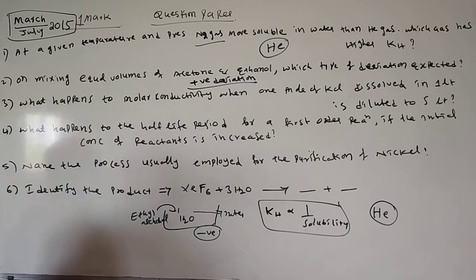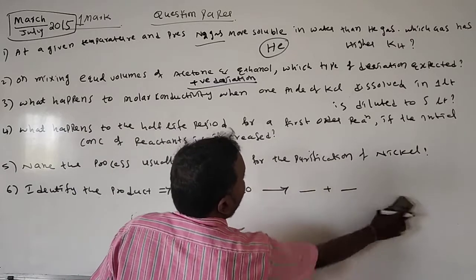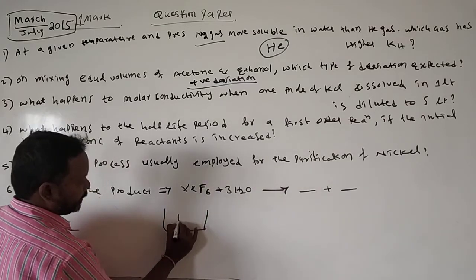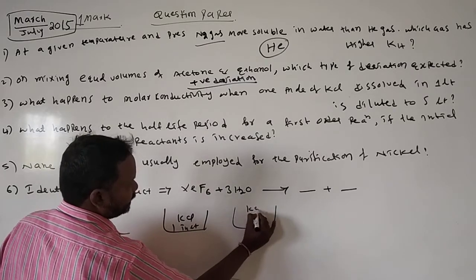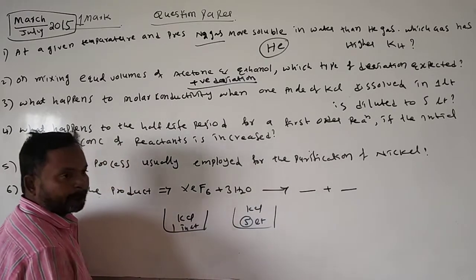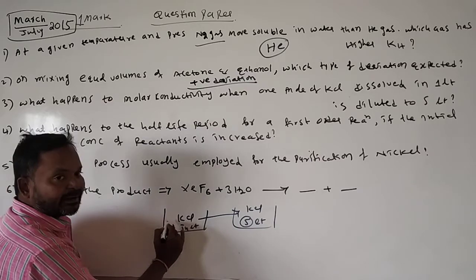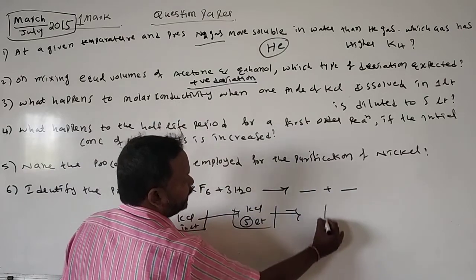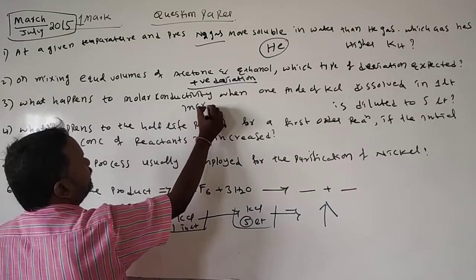Next, what happens to the molar conductivity when 1 mole of KCl dissolved in 1 liter is diluted to 5 liters? See, the number of ions increases when you dilute it from 1 liter to 5 liters. By increasing the number of ions, molar conductivity also increases.